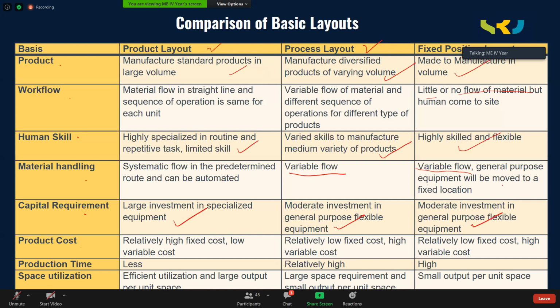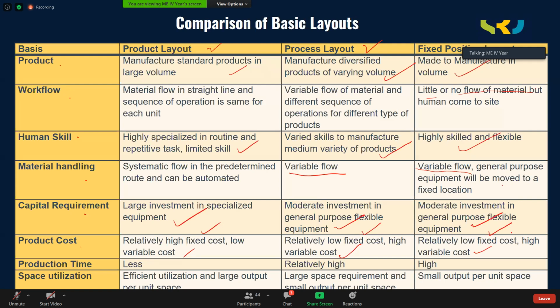Product cost: relatively high fixed cost, low variable cost. That means fixed cost is towards machines. Initially, special purpose means cost is high. Variable cost is towards labor. So low variable cost, unskilled labor are required. High investment on machines, so obviously high fixed cost. Process layout has relatively low fixed cost because you are purchasing general purpose machines. High variable cost, skilled labor you need. You have to invest more on labor. And fixed position layout, relatively low fixed cost, again general purpose machines. High variable cost, highly skilled labor you need.